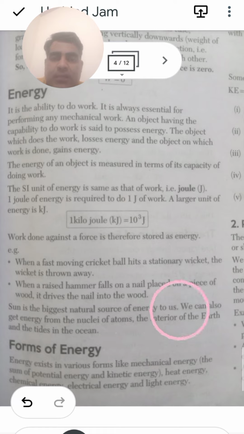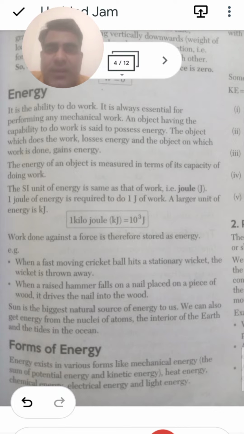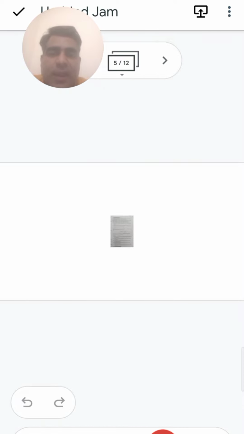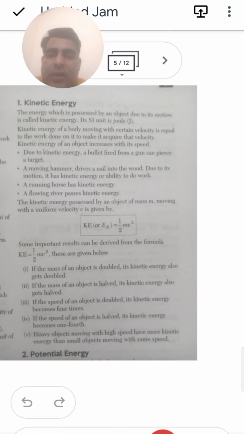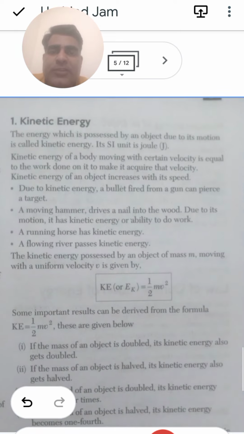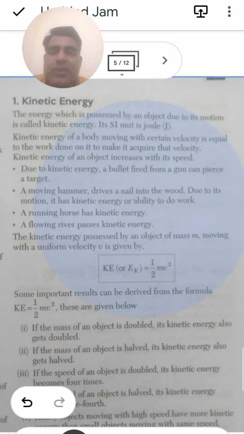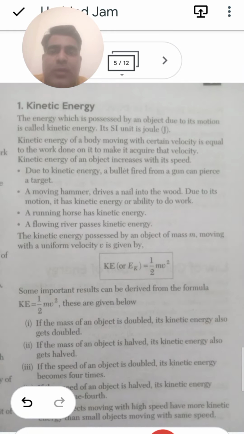Dear student, after this we have the next one: there are several forms of energy. Let us think that you are having a ball and you are throwing the ball, so there is a velocity in that, and that velocity is the kinetic energy. If you displace an object in the upward direction, that is the potential energy. The energy possessed by an object due to motion, whenever there is relative motion or speed, we say is kinetic energy, and the SI unit is joule.